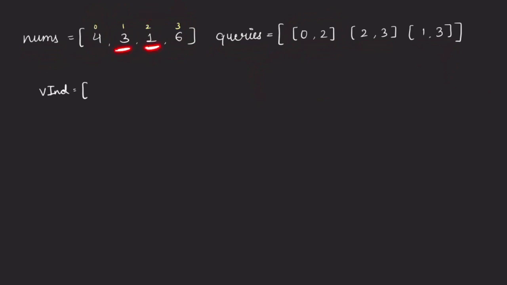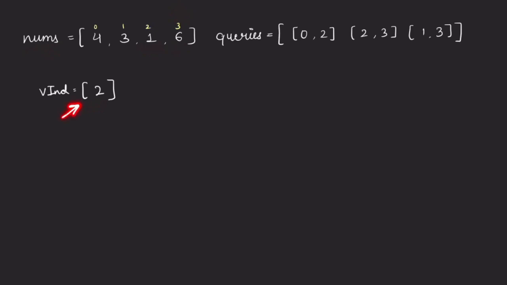So at index 2, these two have the same parity, which means this is a violating index, whatever the current index is. So we will push 2 over here, since at index 2 we have a violating number. Then we check the next index. Here one is odd and the other is even, so they are not violating. So there is only one index in nums where the adjacent elements have the same parity.